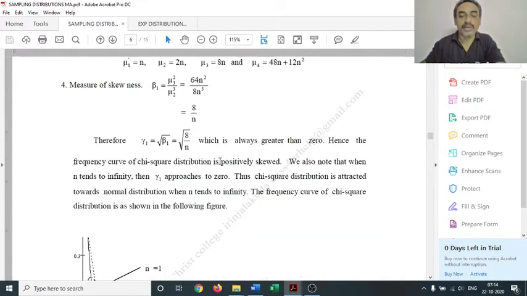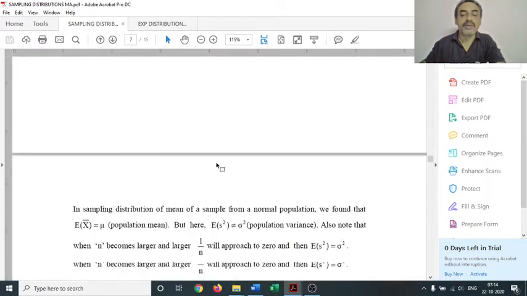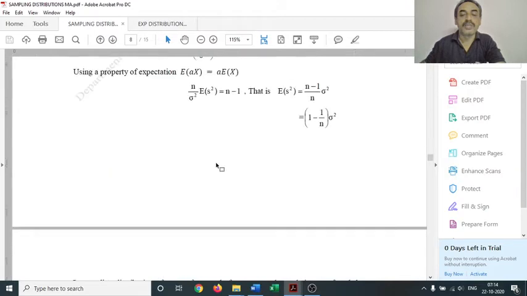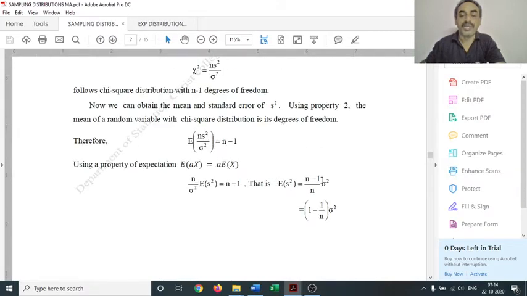Likewise, in chi-square distribution, the mean of the sample variance, E of S square, is not the population variance. It is (1 minus 1 by n) sigma square. But we also note that when n becomes larger and larger, 1 by n becomes smaller and smaller, and the factor tends to 1 times sigma square.